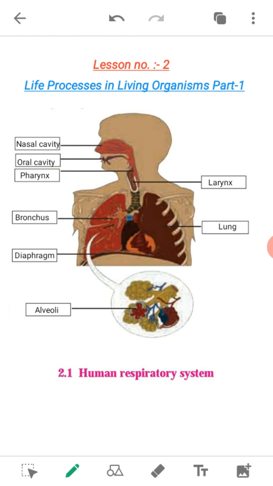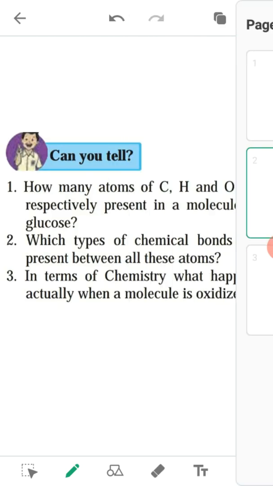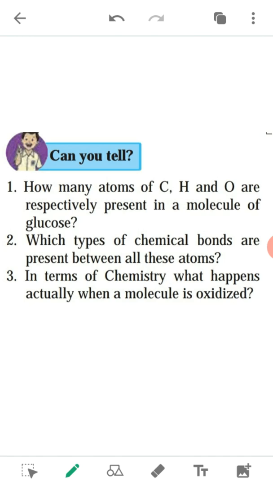See the questions on page number 13. How many atoms of carbon, hydrogen and oxygen are respectively present in a molecule of glucose? The formula of glucose is C6H12O6. That is why the carbon atoms are 6, hydrogen atoms are 12 and oxygen atoms are 6. So 6 atoms of carbon, 12 atoms of hydrogen and 6 atoms of oxygen are present in a molecule of glucose.